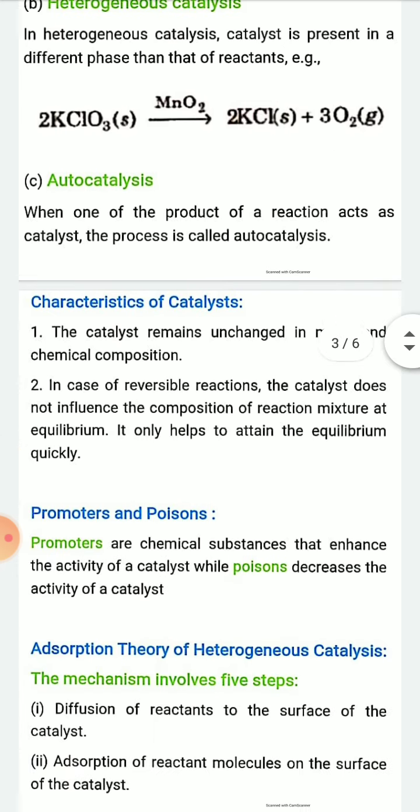And another type of catalysis is autocatalysis. In autocatalysis, when one of the products of the reaction acts as catalyst, then the process is known as autocatalysis. So in case of autocatalysis, no external catalyst is required. Okay. The product formed can act as catalyst in these cases.